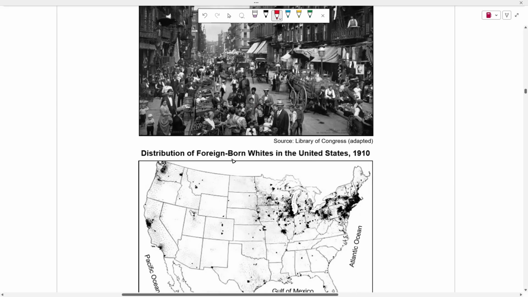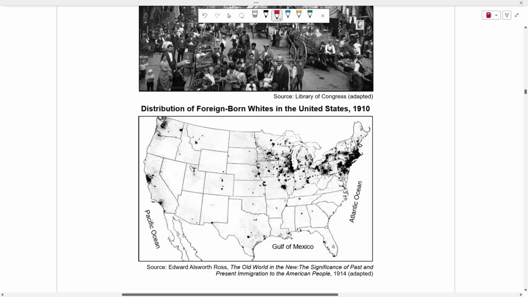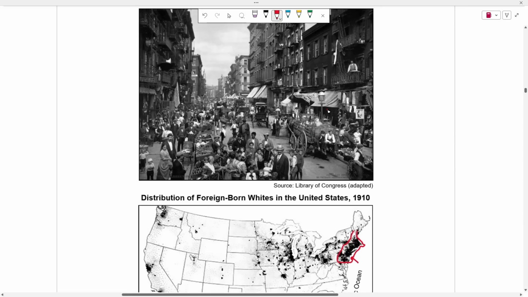And here we have the distribution of foreign-born whites in the United States. So what do you mean foreign-born whites? Well, it's white people that aren't American, right? Like Italians and English, people from Britain, right? People from France, people that came from Europe who appear to be white but aren't American white. They're not born in America. We can see here how there's a large concentration of them along the East Coast, especially in the New York area, which is where this photo is taken.